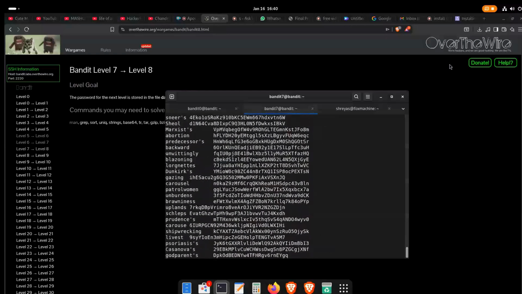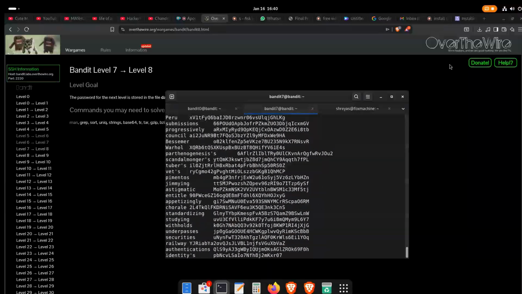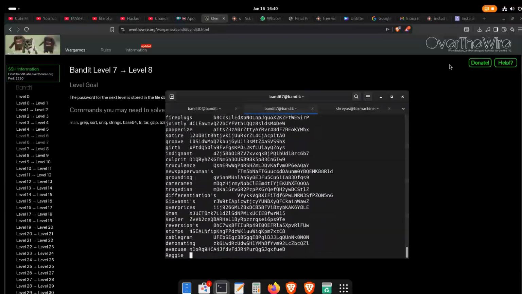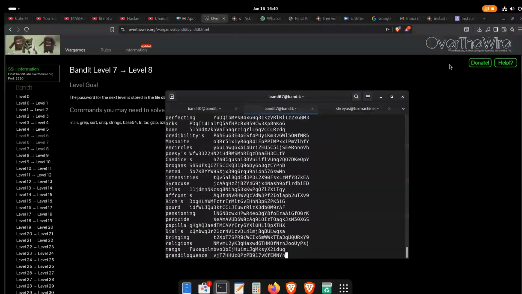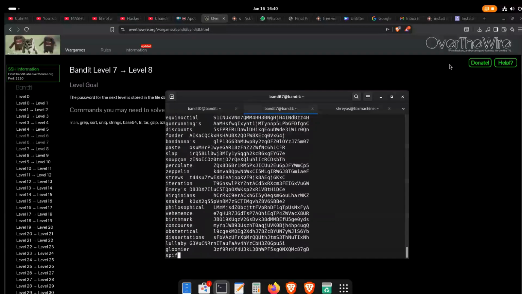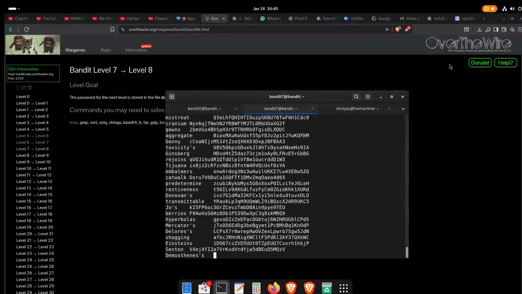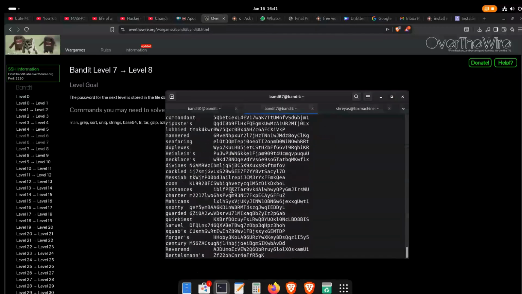It seems like there are a lot of keywords and also passwords, I guess in the form of a dictionary. There is a lot of data in this data.txt file. As you can see, the cat command that we have used to view the file is not stopping anywhere because there is a lot of data. So we need to find a particular word called millionth here. So let's go and search for the word millionth in this.